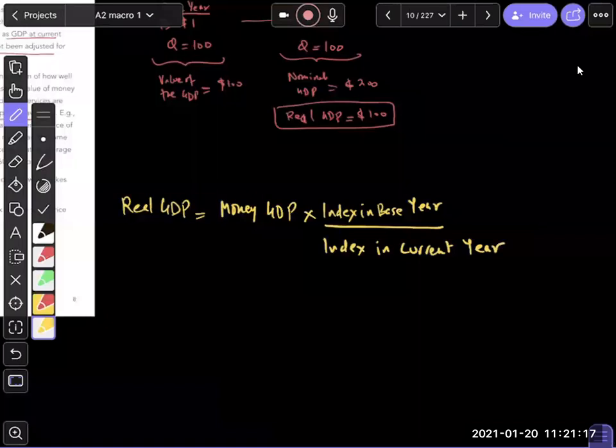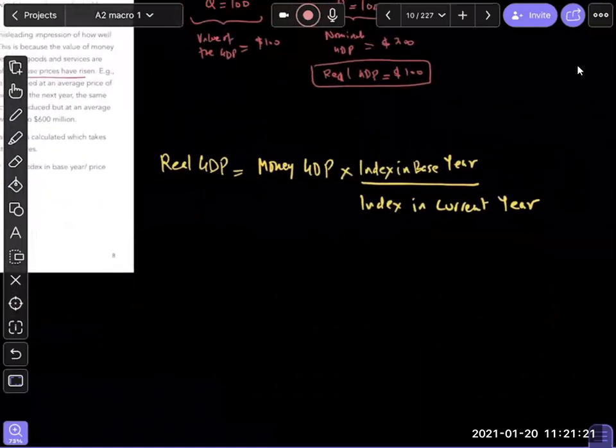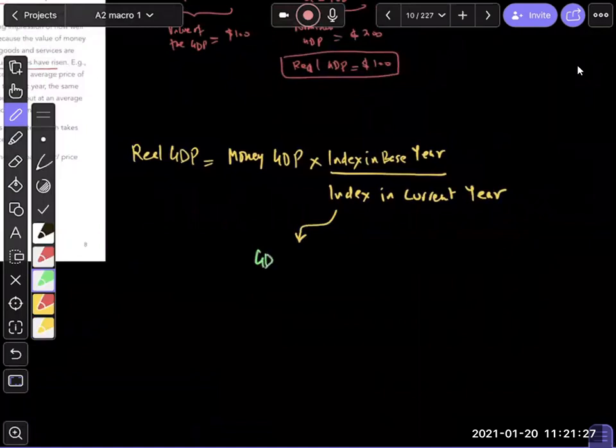Remember index from the inflation chapter? We had the inflation chapter and index. By the way, this index in current year is also called the GDP deflator. You need to deflate your GDP by this much. Does that make sense? So it's also called the GDP deflator.